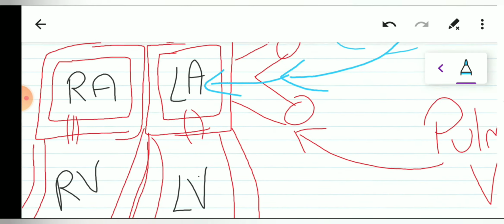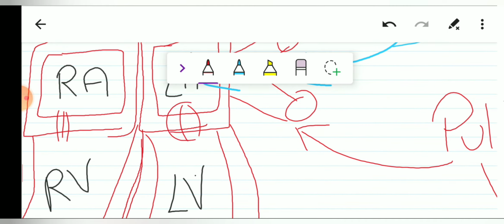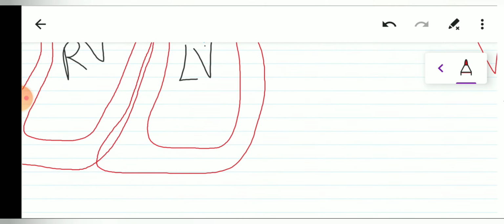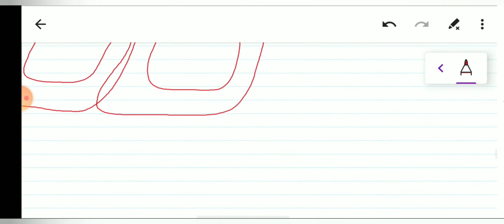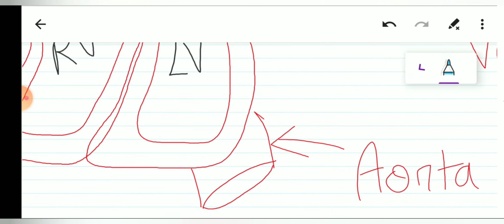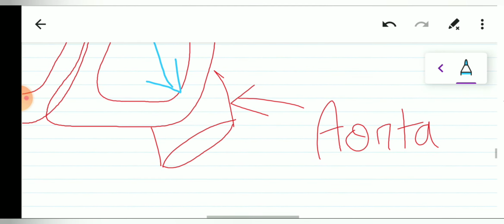Now from the left atrium, through this bicuspid valve, the blood will enter into the left ventricle. Now from this left ventricle, the blood will reach the whole body. Since the left ventricle has to pump the blood to the whole body, it has a quite thicker wall and it is quite muscular. And the vessel that takes this responsibility is known as aorta, a quite important vessel. Through this, the oxygenated blood will move to the whole body.